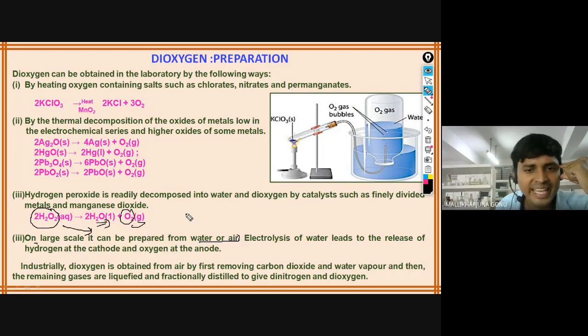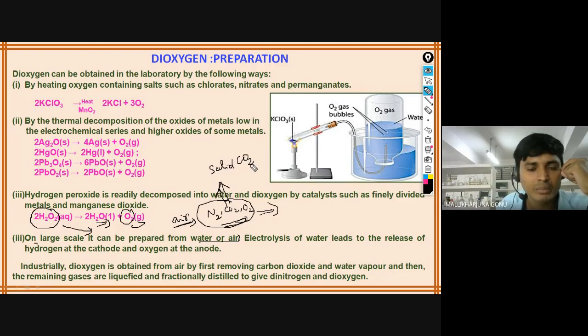If you take the air, air contains different types of elements and compounds: nitrogen, carbon dioxide, oxygen, all will be there. Since a mixture of compounds is there in the air, that will be taken to fractional distillation, and step by step they will be separated. Carbon dioxide will be eliminated as solid carbon dioxide, by sublimation, which is called dry ice.